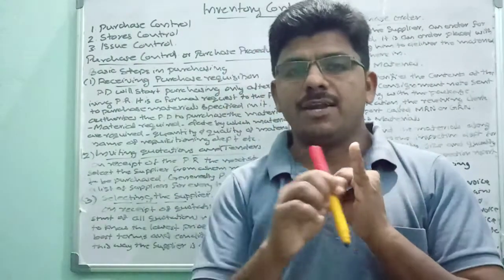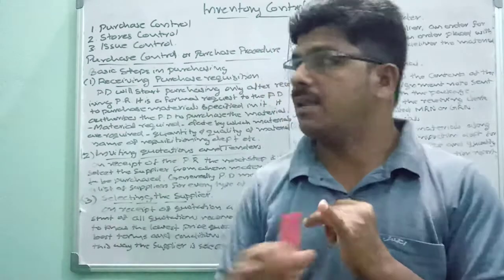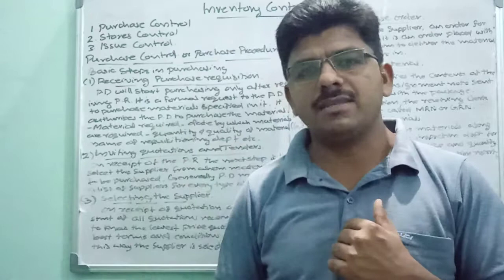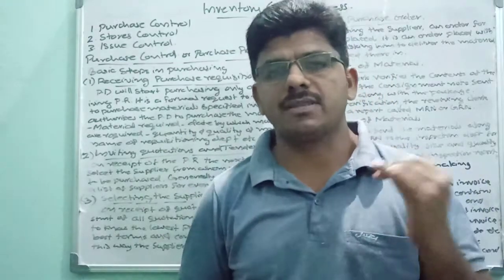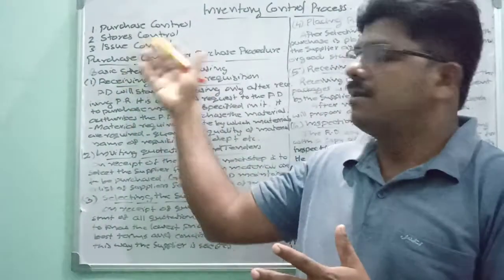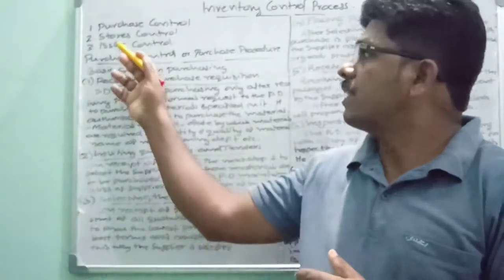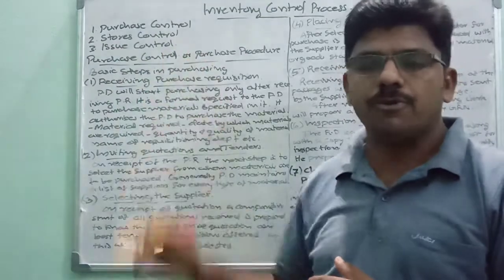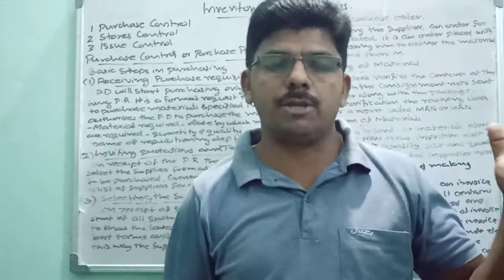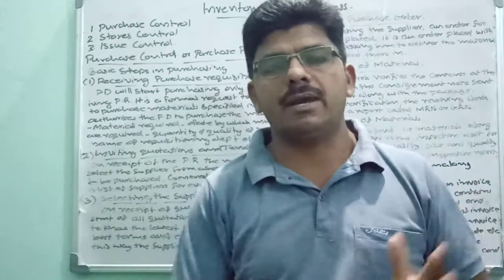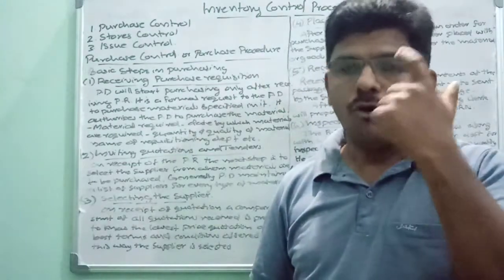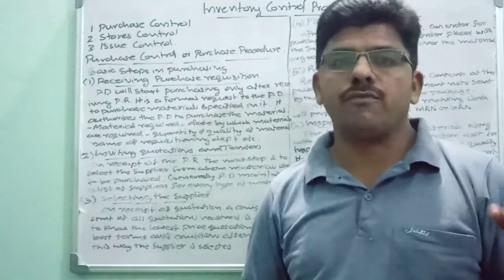Purchase control is the control exercised while purchasing the material. Stores control is while storing the materials. So what are those measures taken for controlling the materials? Those measures are seen in this second category, stores control. Third, issue control. Issue control means when issuing these materials to the production department, those control measures taken by the management for reducing the overall cost of material and also the overall cost of production.